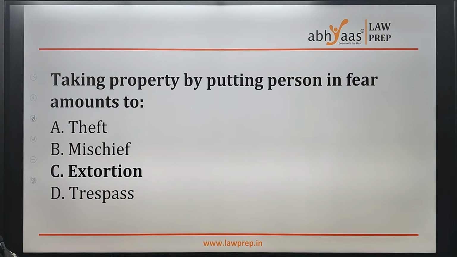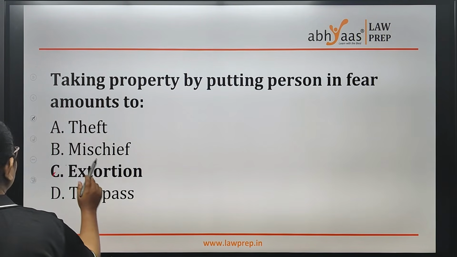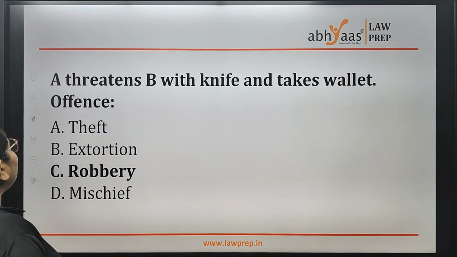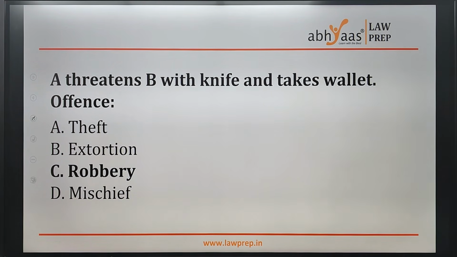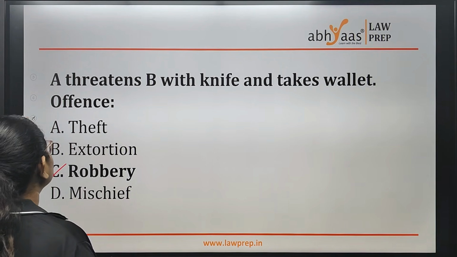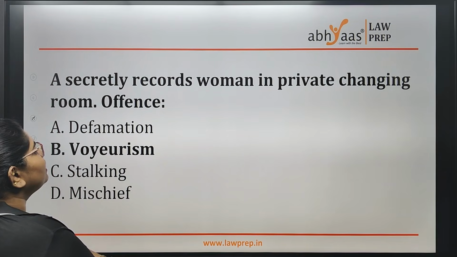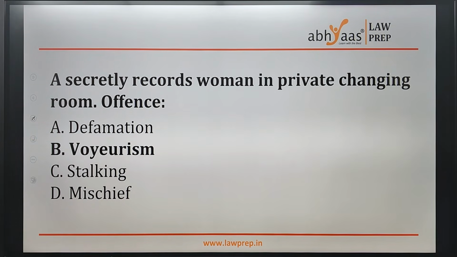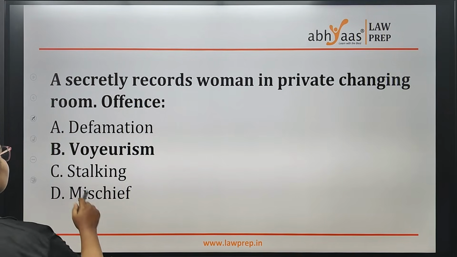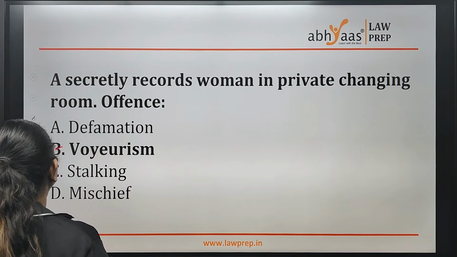So now coming to MCQs. Taking property by putting a person in fear amounts to extortion. A threatens B with a knife and takes his wallet. The offense is nothing but robbery. A secretly records a woman in a private changing room. The offense is what? If you are recording someone secretly, then it is voyeurism.